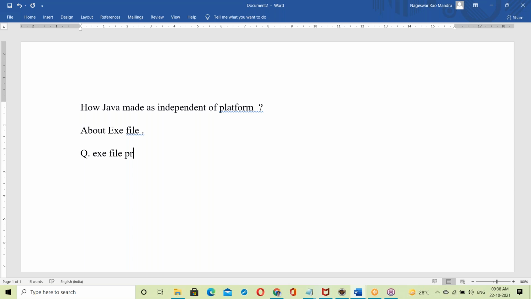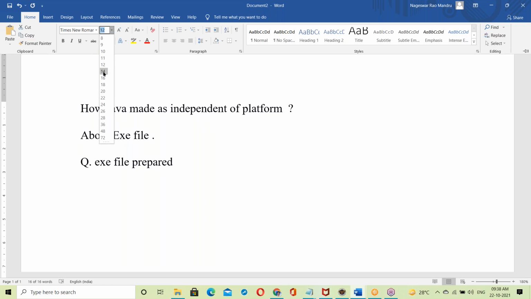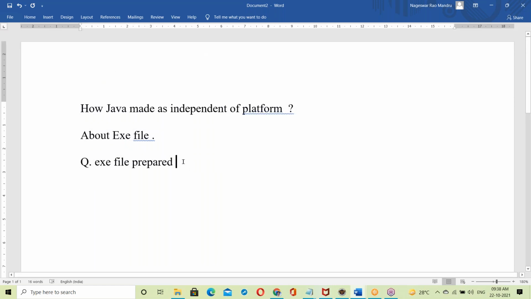Suppose an exe file is prepared on Windows OS.